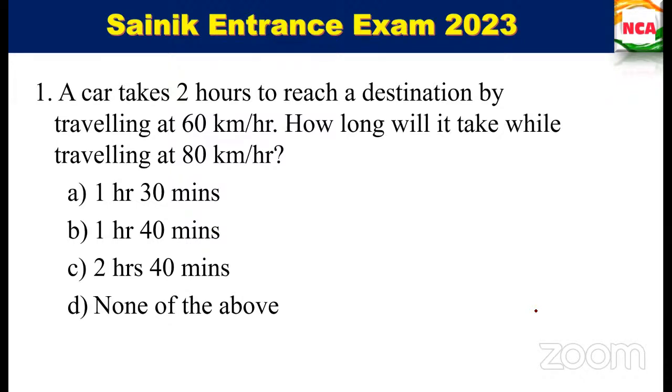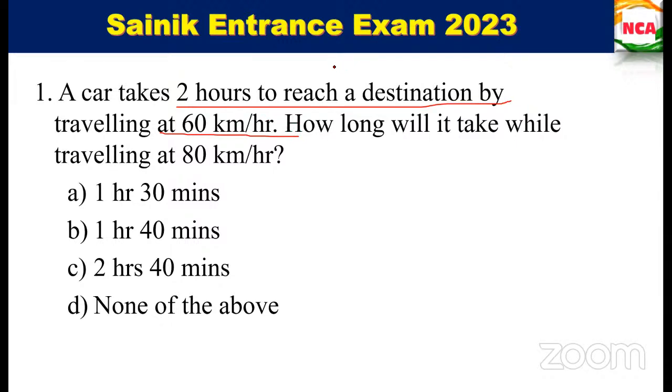The options are 1 hour 30 minutes, 1 hour 40 minutes, 2 hours, 2 hours 40 minutes. Please listen carefully. Observe the question first. So what has been given here? A car takes 2 hours to reach the destination at 60 kilometers per hour. Let me explain in Tamil also.